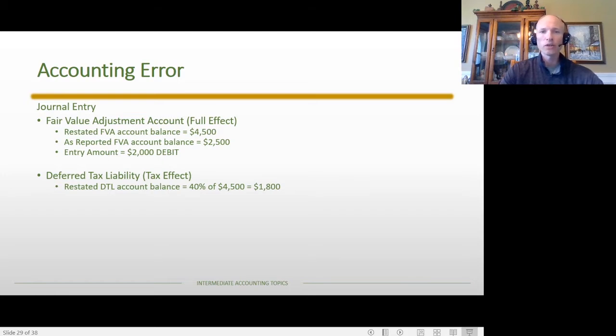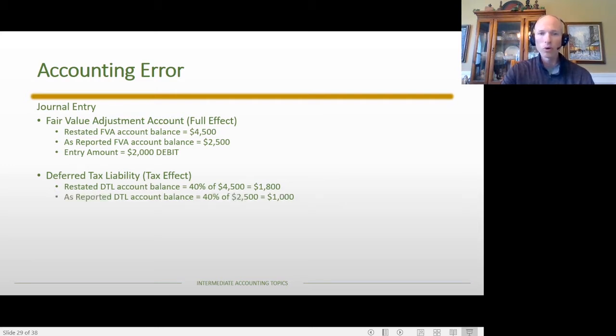The total difference between the $17,000 reported under U.S. GAAP and the $12,500 reported under the Internal Revenue Code is the balance in the fair value adjustment account of $4,500. So the tax effect of that difference, given a 40% tax rate, is 40% of $4,500, or $1,800. That is the tax effect from the restated balance.